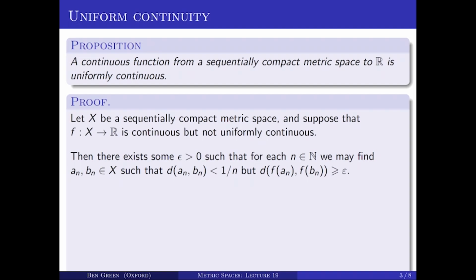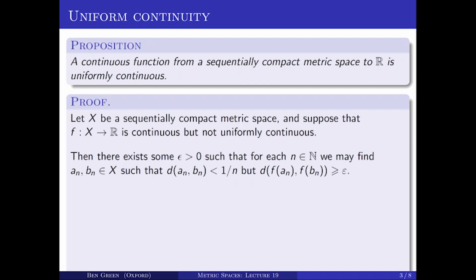In other words, we can find for every n, two points a_n and b_n of X, such that the distance between a_n and b_n is less than 1 over n, but the distance between f of a_n and f of b_n is at least epsilon. It's maybe a little bit tricky to see this, but this follows if you assume that the function f is not uniformly continuous. Because if it wasn't true, then for every epsilon, there would be a choice of n such that I can take delta equals 1 over n in the definition of uniform continuity.